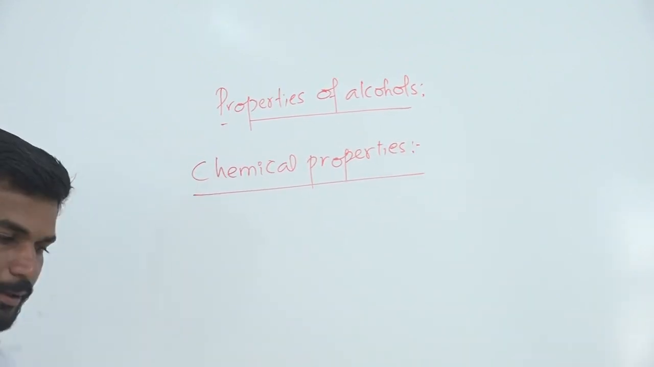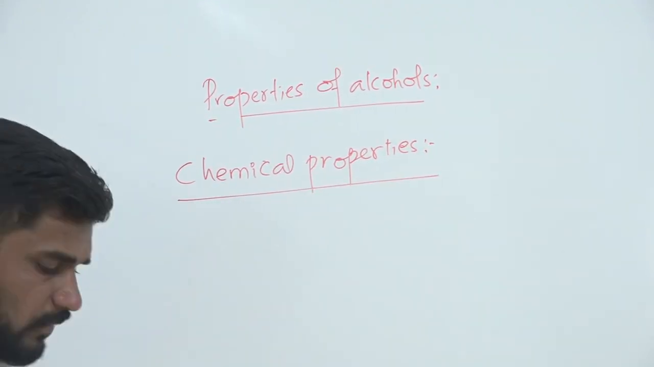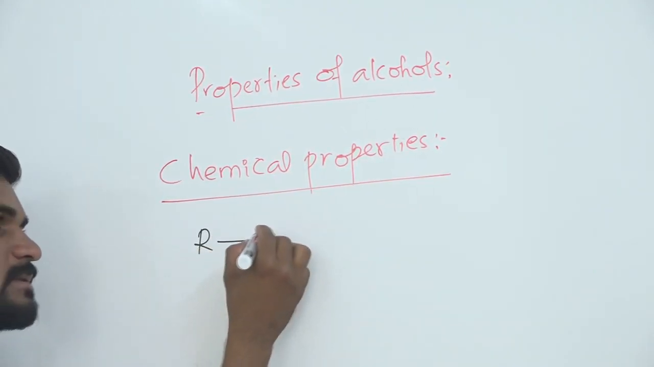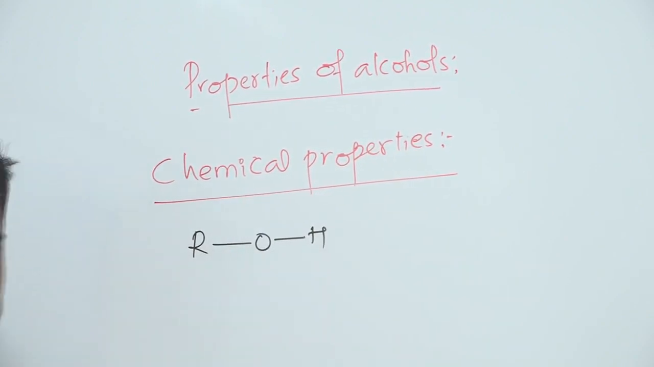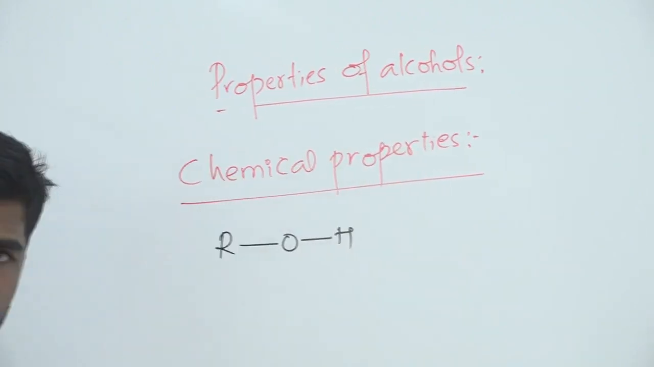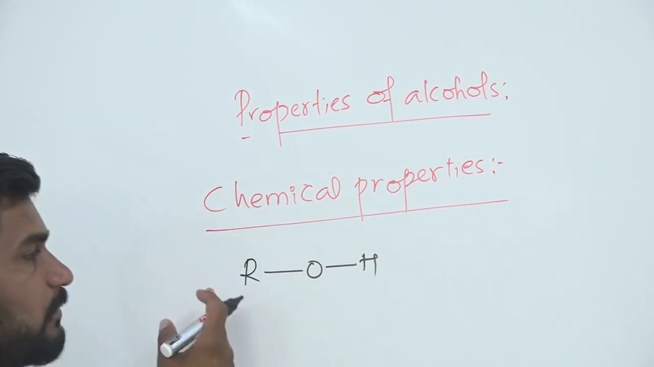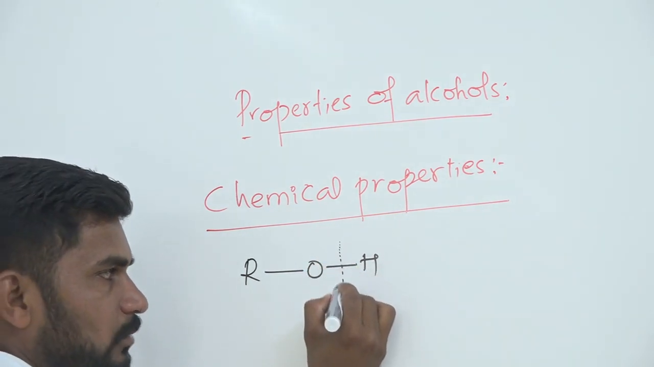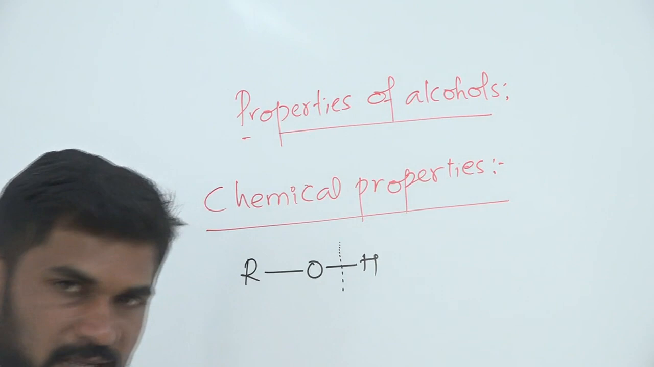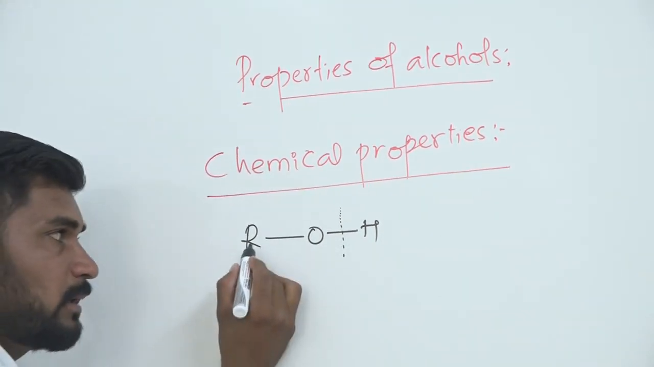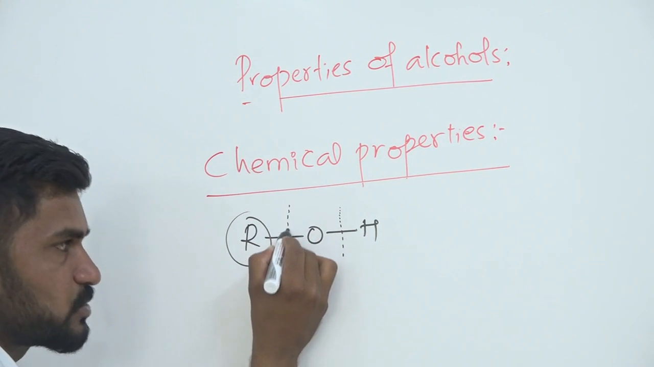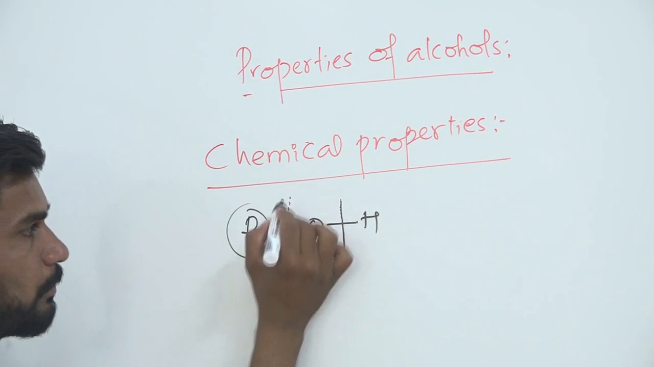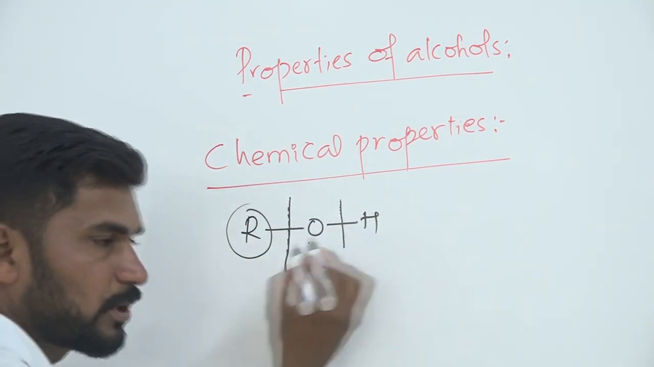The chemical properties or chemical reactions of alcohols are due to the breaking of bonds. The general representation of alcohols is ROH. The chemical reactions of alcohols are due to the breaking of bonds between these atoms. We can break the bond between oxygen and hydrogen and carry out some different chemical reactions. We can also break the bond between the alkyl group and the OH group.